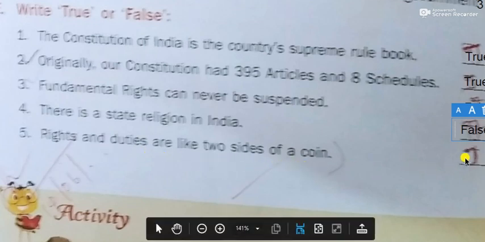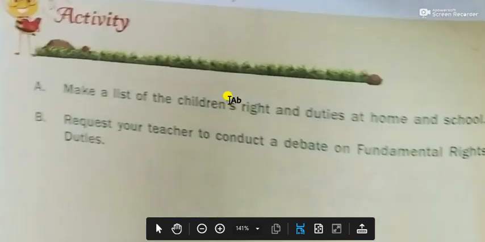There is a state religion in India. Is there any state religion in India? No. So it is false, because our country is a secular country. Anyone can follow any religion. Rights and duties are like two sides of a coin. So that is true. These are the book exercises you have completed.